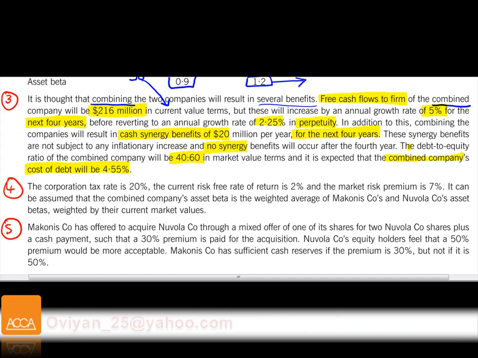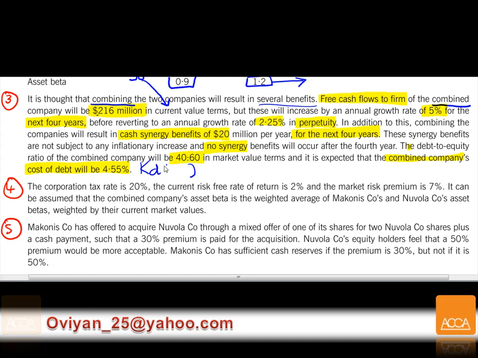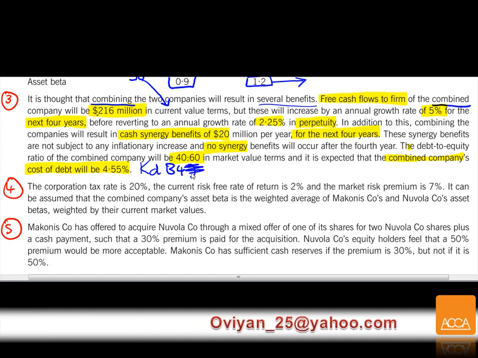This is going to be your cost of debt, and it's not mentioned, but usually we'll take it as before tax. So what I have to do is calculate it after tax. This is going to be before tax.